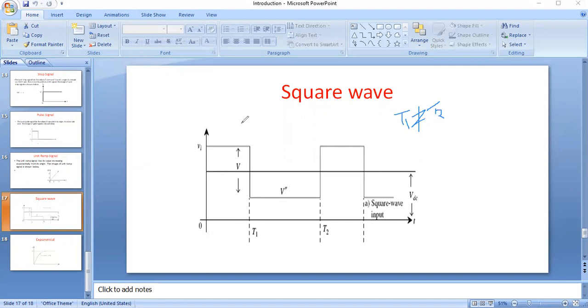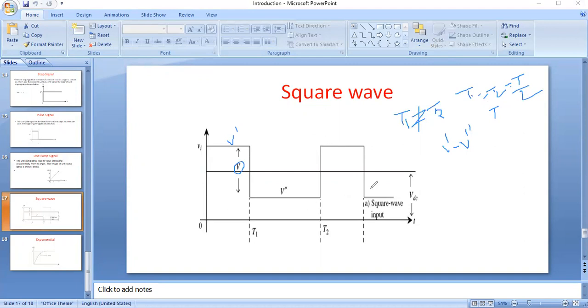See here, this is a square wave, and for its peak to peak amplitude, I'm taking this positive peak as V' and the negative peak as V''. So the peak to peak voltage is V equal to V' minus V''. This is the peak to peak amplitude. If T1 is equal to T2, and the total time period is T, then T1 is equal to T2 is equal to T by 2.